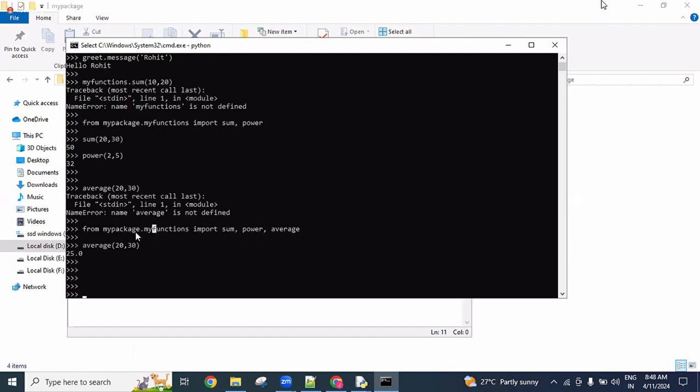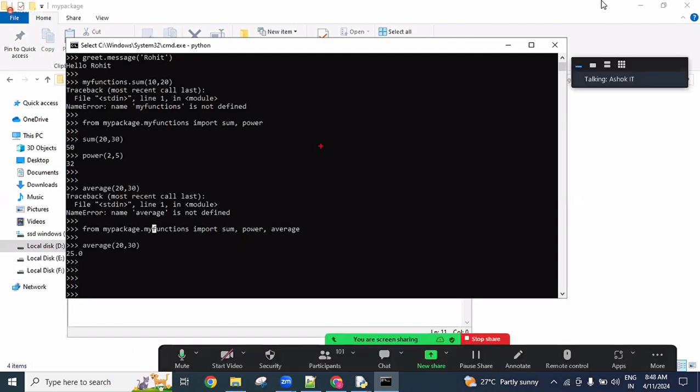Later, after getting some experience, guys, keep doing practice. By writing some high level logic, we can register our package with the Python index, guys. PyPI is there. PyPI means Python Package Index.